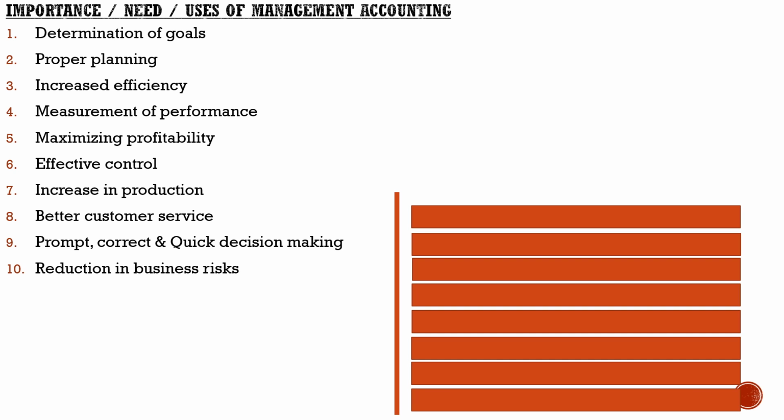In business there will be different types of risk, and management accounting helps the management in identifying the impact of risk and what measures can be taken to reduce those risks, because none of the risks in the business world can be completely eliminated. The only thing is to take necessary measures to minimize the risk and to avoid risk. That is the only activity, and management accounting helps the management in doing the same.